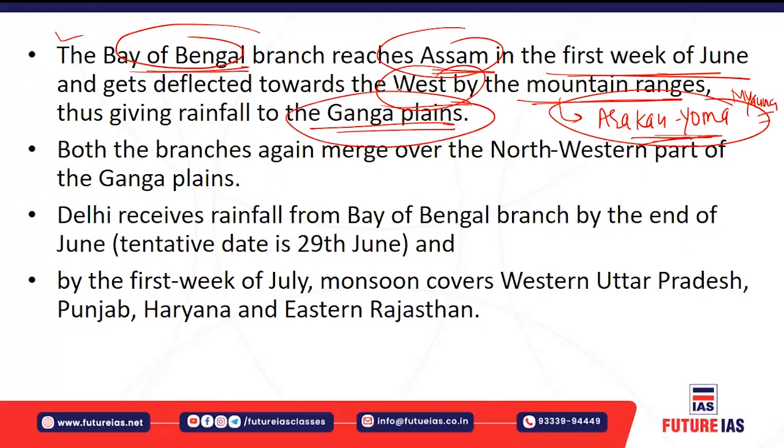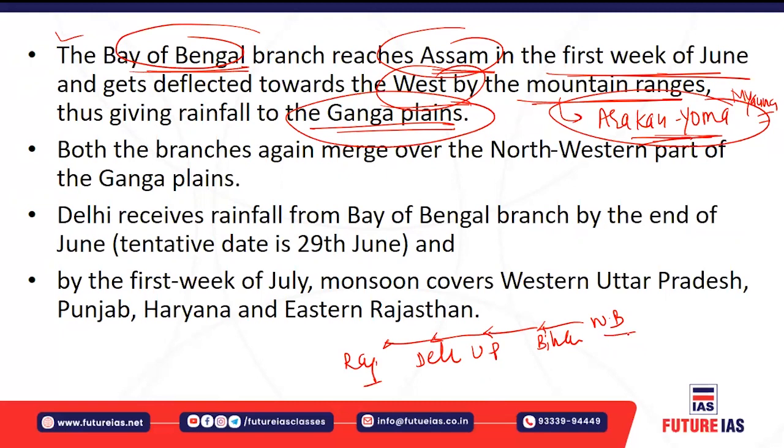Now you must understand that once it is deflected to the west, it causes very heavy rainfall in West Bengal, then Bihar, then UP, then Delhi, and reaches up to Rajasthan also.